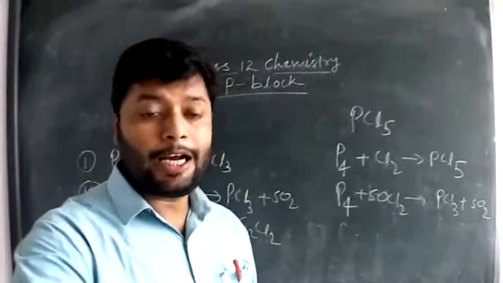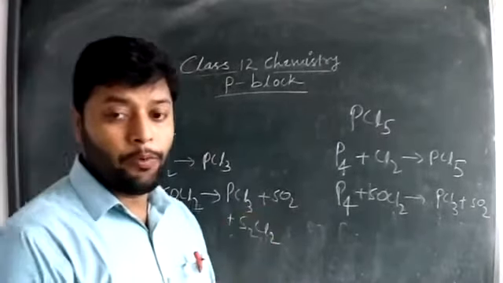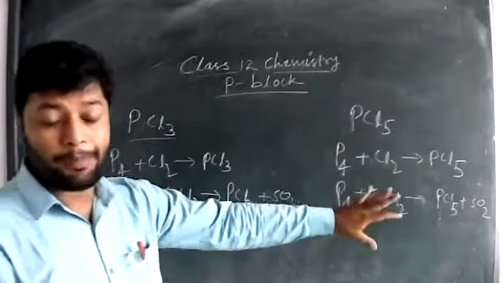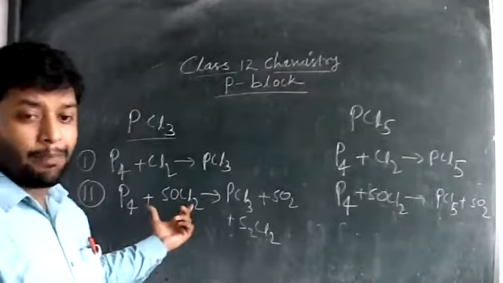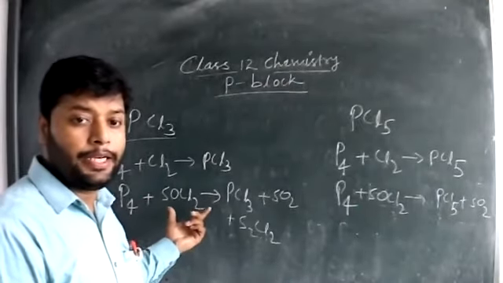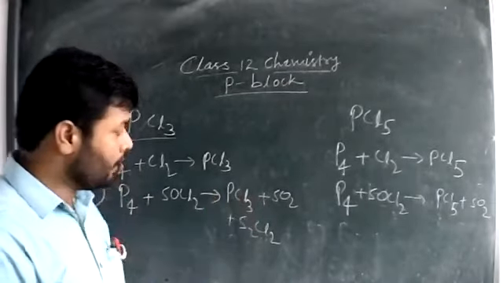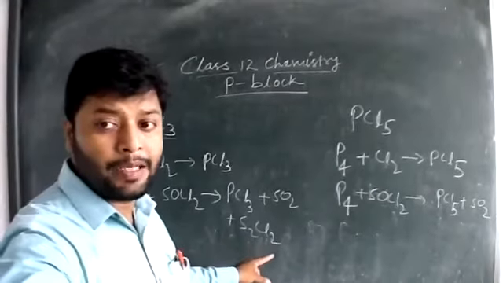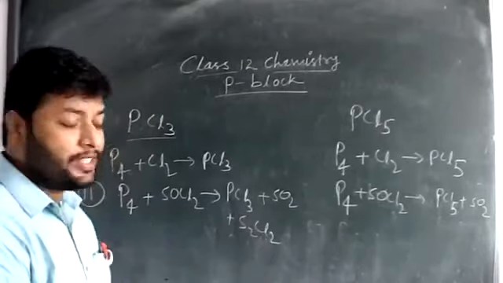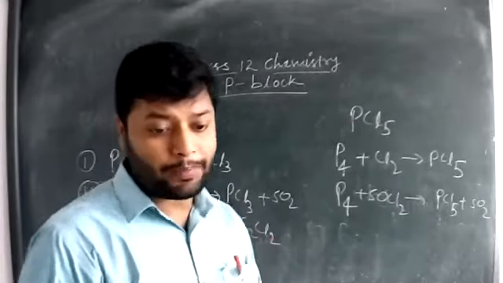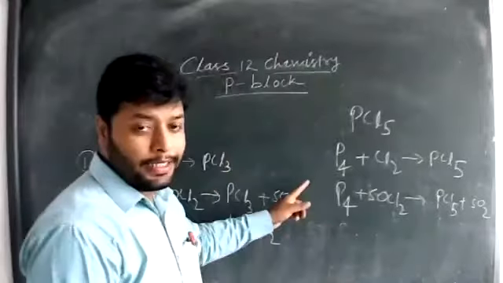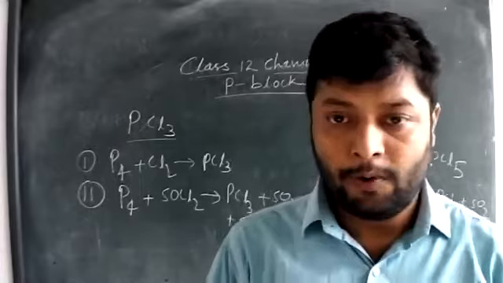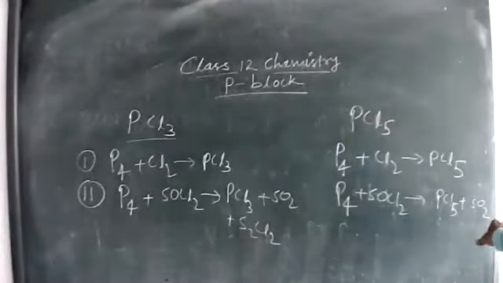When we take excess thionyl chloride with red phosphorus, we have phosphorus pentachloride, and with a limited supply of thionyl chloride, we have phosphorus trichloride. Sulfur dioxide gas is released in both cases. The difference is the third minor product: S2Cl2 is also found, but in the case of excess supply, S2Cl2 is not formed. All the production is concentrated towards SO2.